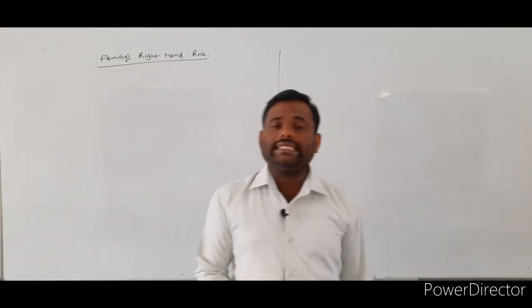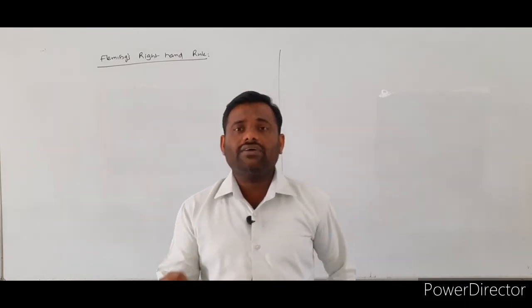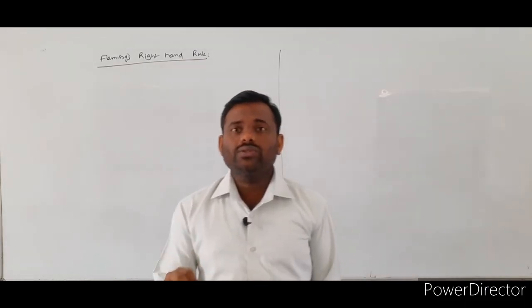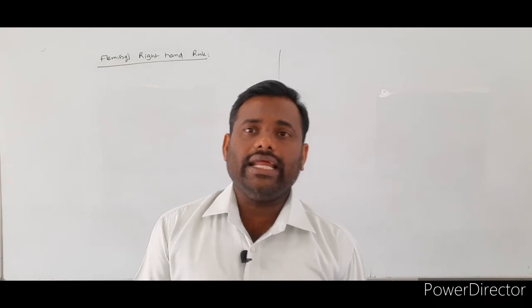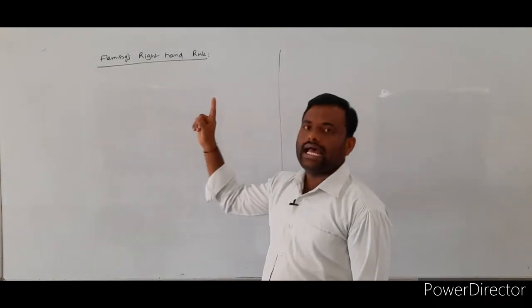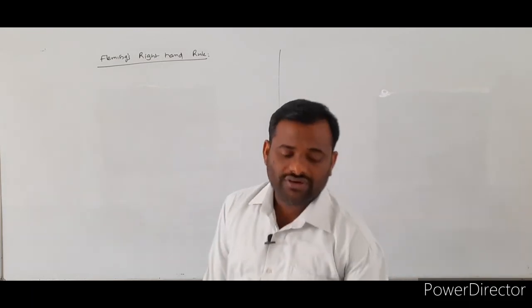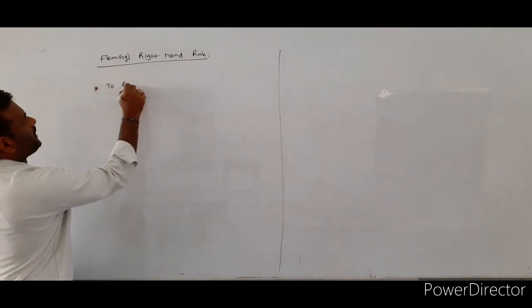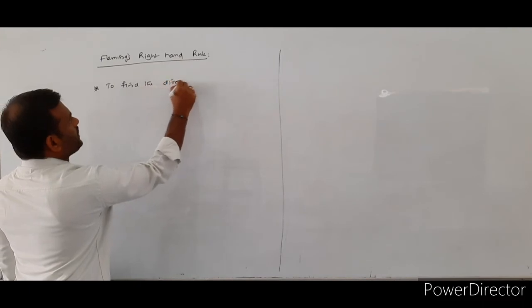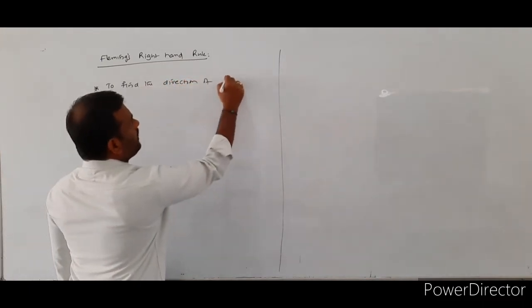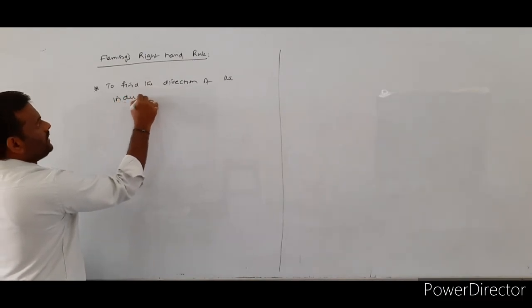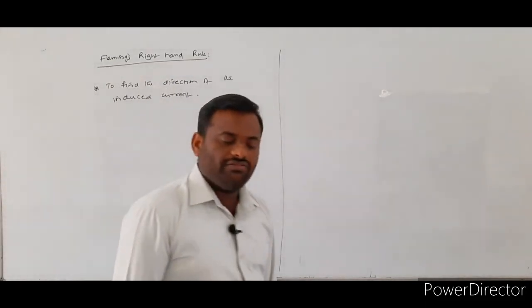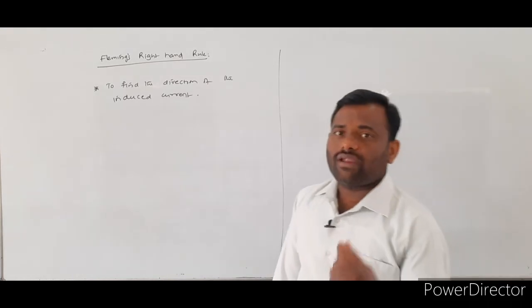So to find the direction of the induced EMF or induced electrical current, we use Fleming's right hand rule.